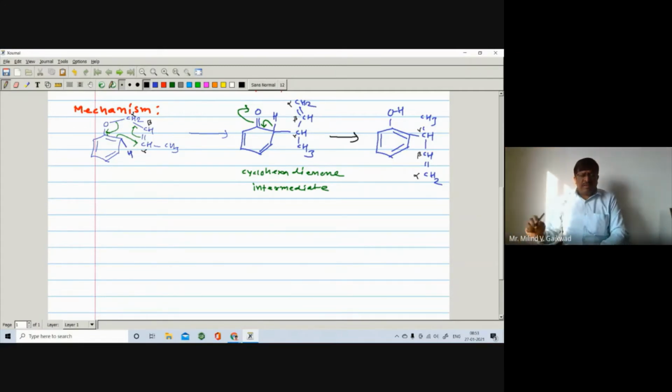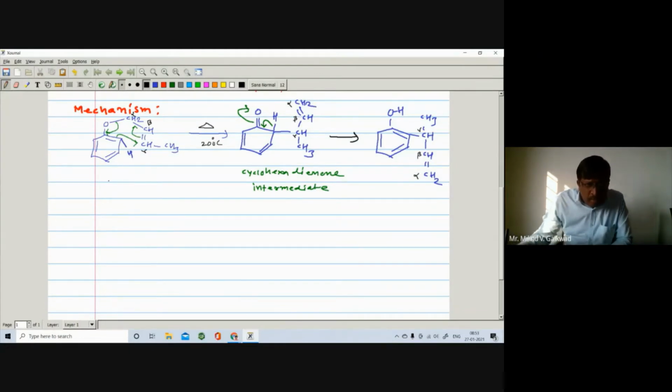So this is a very simple mechanism. The reaction takes place at 200 degree centigrade temperature. So this is the mechanism of this reaction, right? So the reaction takes place through the formation of a cyclic transition state. So you can also write the cyclic transition state.